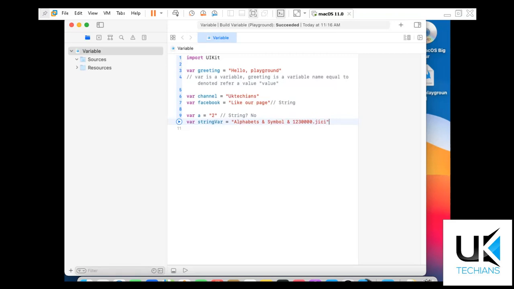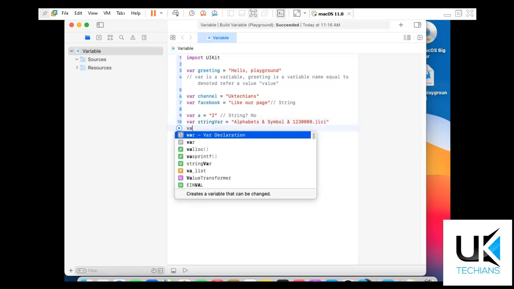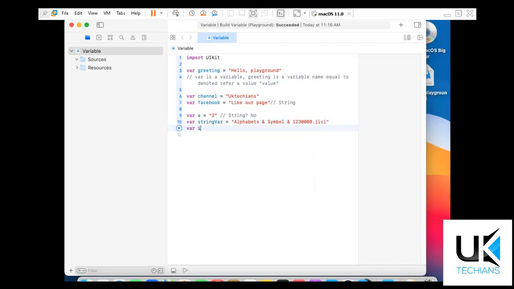If we initialize another variable that says int var, it's an integer type and it can just store digits, right? Like 2 3 4 5 and so on.